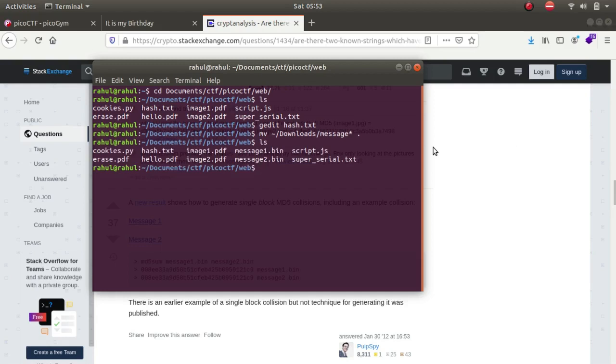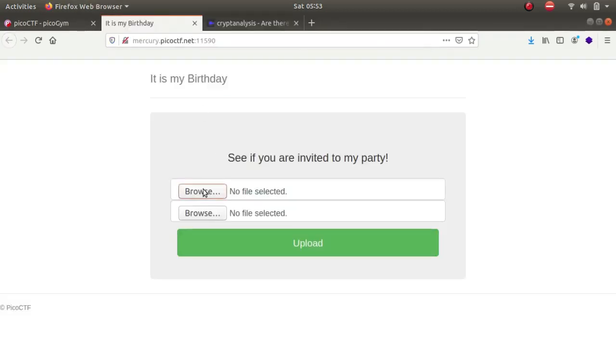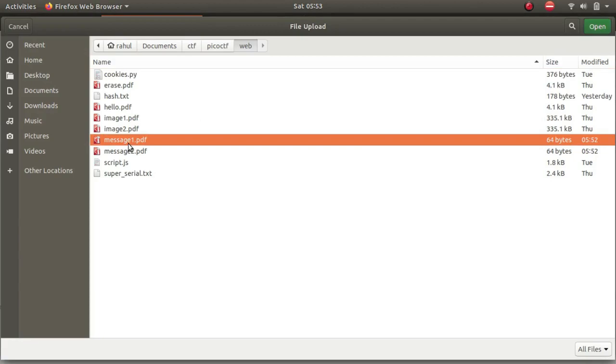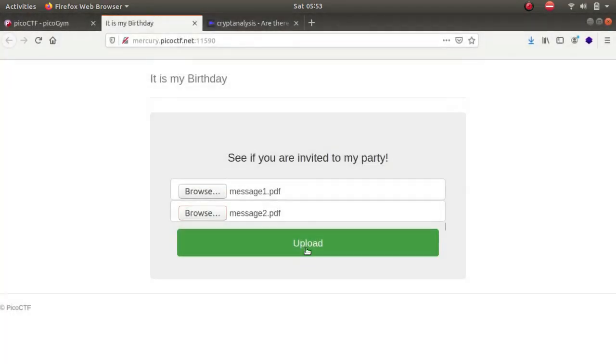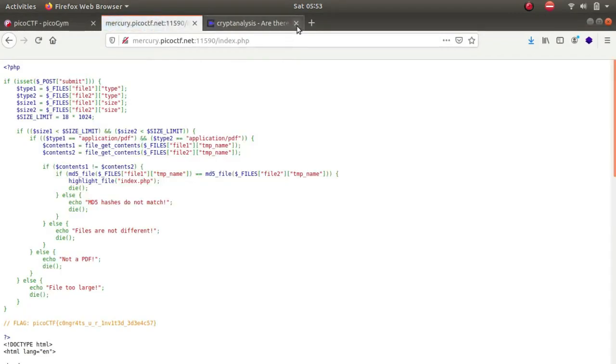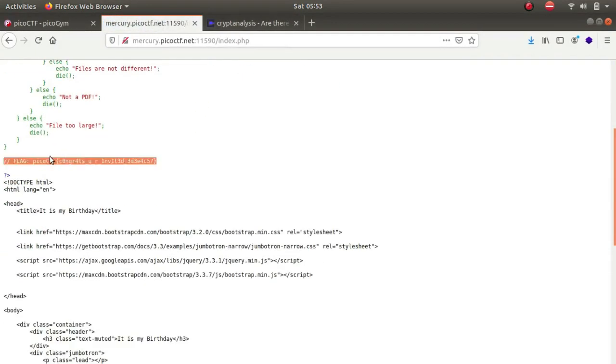Let's move them, because we need to upload PDF files. So let's move message1.bin to message1.pdf, and move message2.bin to message2.pdf. So let us upload it. message1 and message2, and let us upload them. And as you can see, we get the flag for the challenge.